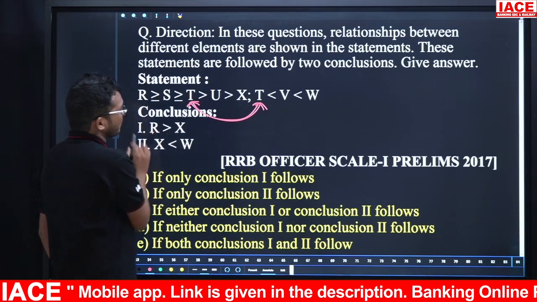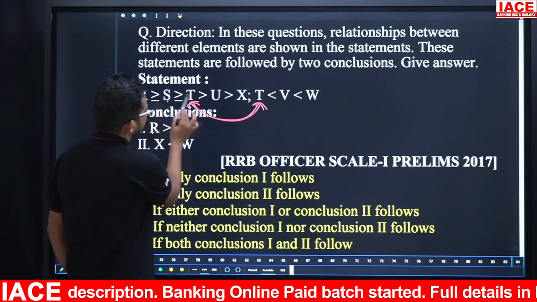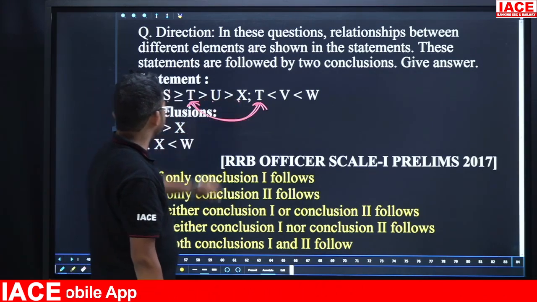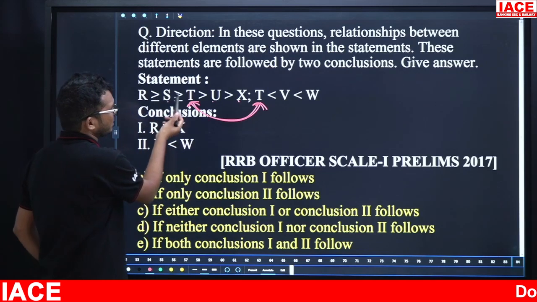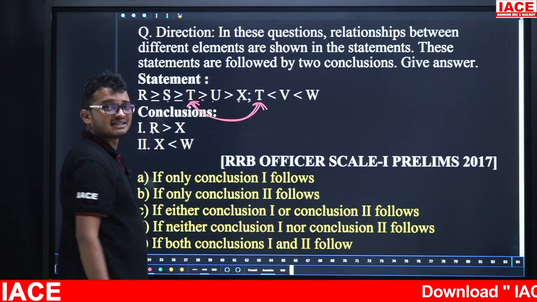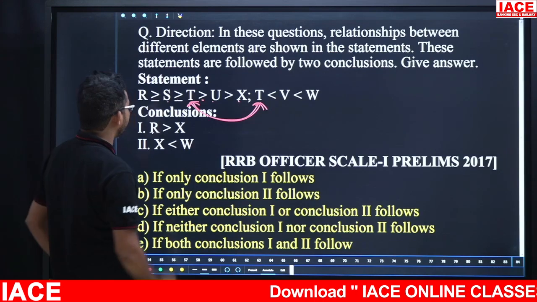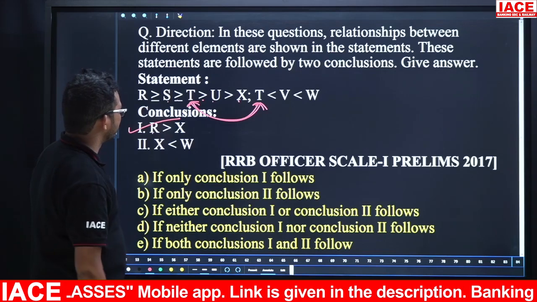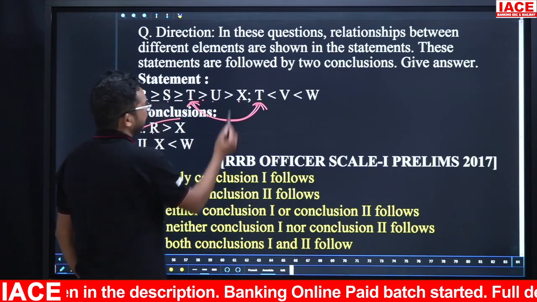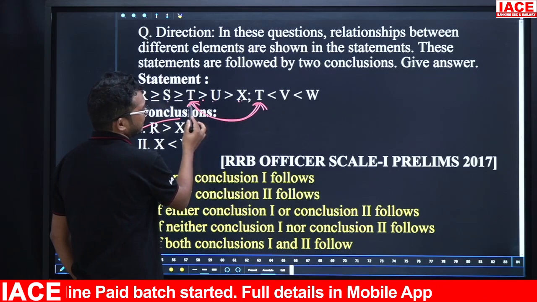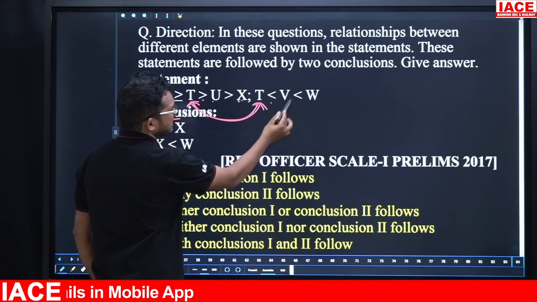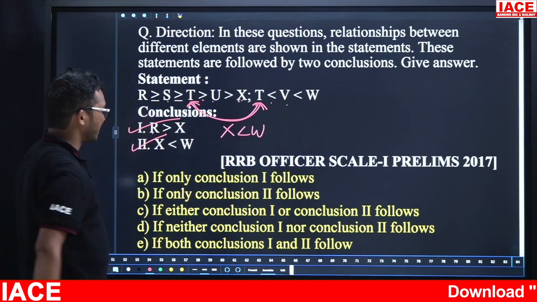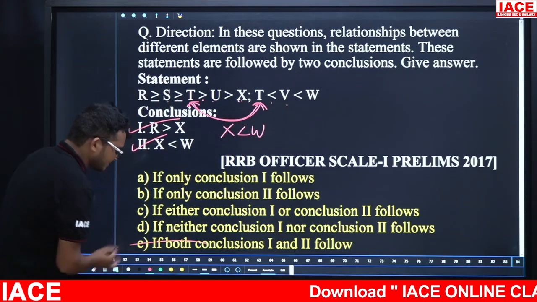Now the relation is between R and X. Observe, R is greater than or equal to S is greater than or equal to T. Next, T is greater than U is greater than X. Now here R and X: greater than or equal to, greater than. The resultant is greater than, so R is greater than X. First one is true. Second one, X and W. Between X and W, what are the symbols here? Take X is less than U is less than T. Next, T is less than V is less than W. That means X is less than W. So the second one is also true. So the simple answer is both are true. Both are true means the answer is option E.